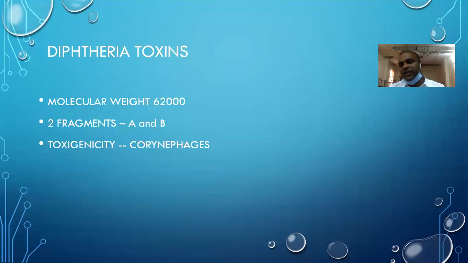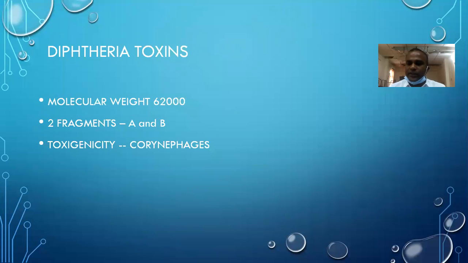The A fragment is very, very important for its pathogenicity. B helps in binding the cell wall, and the A fragment contains the granules, that is, the enzymatic activity of the toxin depends on fragment A. When the toxin is released in the throat or in the wound, it is in an inactive state. It gets activated by proteases present in the cell wall of a normal person, where the fragments get liberated and the toxin is liberated. The B fragment helps in binding.